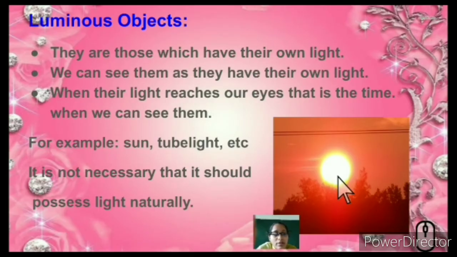Luminous objects have their own light. As we said earlier, we can see because of the presence of their own light, which reaches our eye. When the light reaches our eye, it gets inverted and we are able to see the image as it is. For example, the sun and a tube light, as I discussed previously. This does not require any other source of light. It depends on its own source, and it can travel through any medium, especially vacuum.